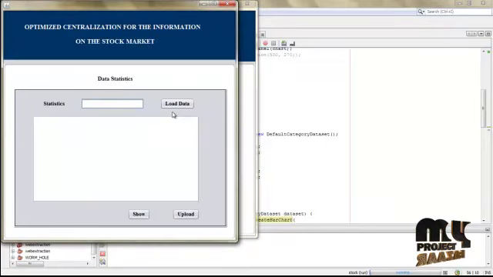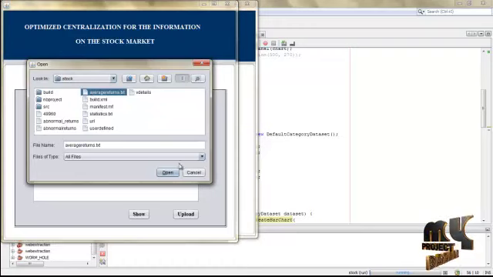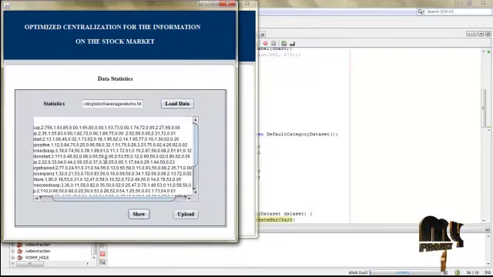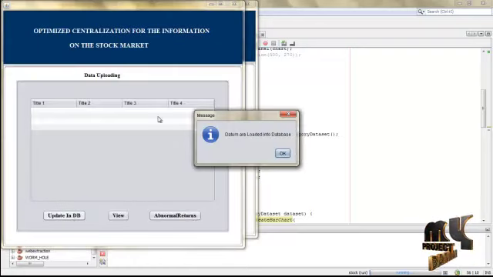Then click extraction button, load data, select abnormal.returns, open. Then click show button. These are the abnormal average returns for the data statistics which are initially preferred as events. Then click update in database. The selected data are loaded in the database which are for extracting the database. Database are used for storing and retrieving the process what we are initially loaded and stored in the database.